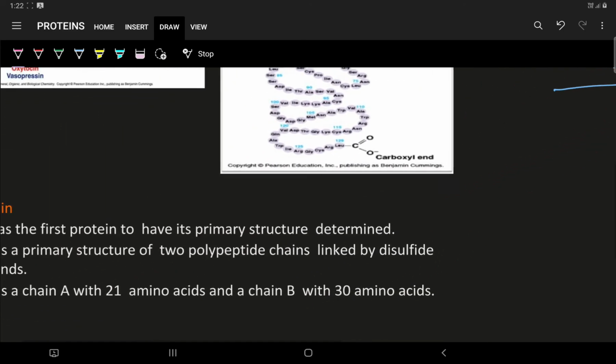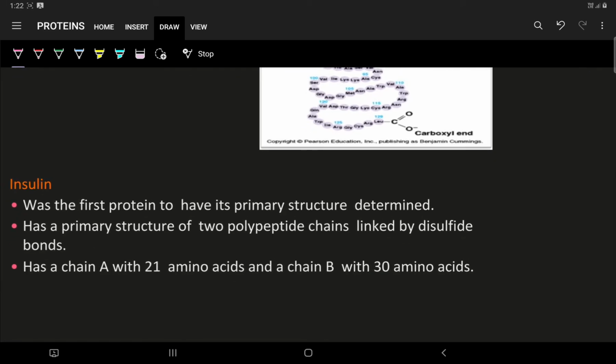Now we shall be discussing an example of insulin here. Insulin was the first protein to have its own primary structure determined. It has a primary structure of two polypeptide chains linked by disulfide bonds, and has a chain A with 21 amino acids and chain B with 30 amino acids. So this was just an example of a polypeptide chain in insulin.